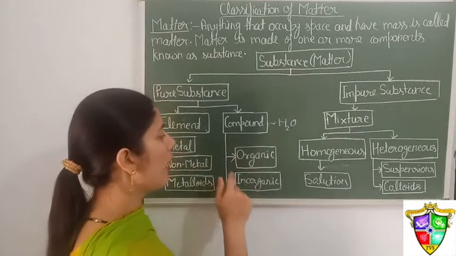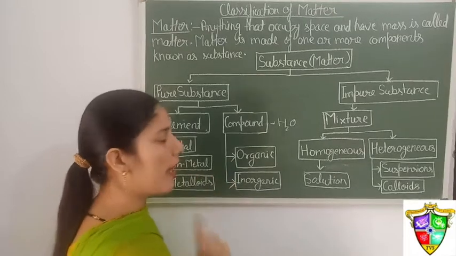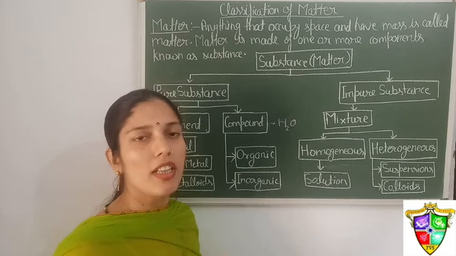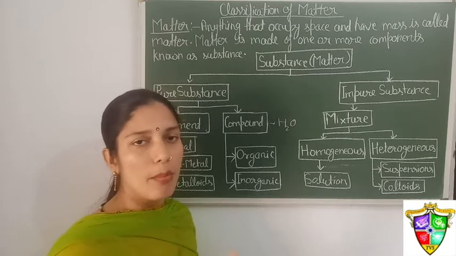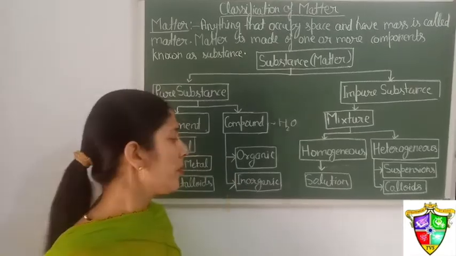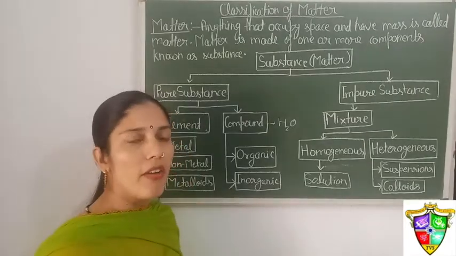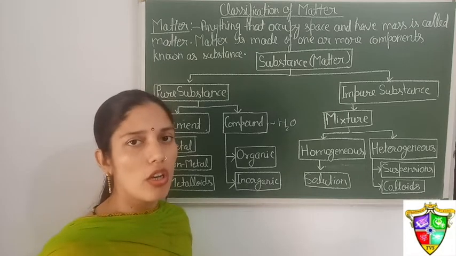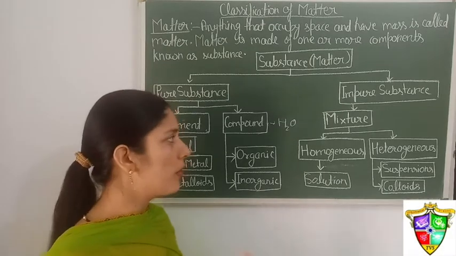Under compound, we have organic compounds and inorganic compounds. Organic compounds are those compounds which are made up of living things. For example, carbohydrate, protein, all these things are called organic compounds. Under inorganic compounds, we have compounds which are made up of non-living substances. For example, rocks, earth, sand, from these.